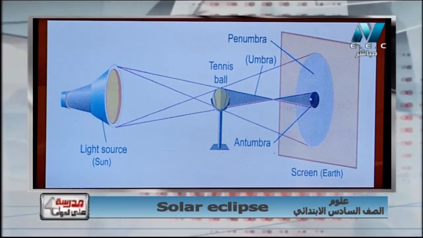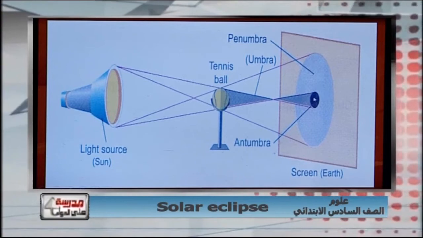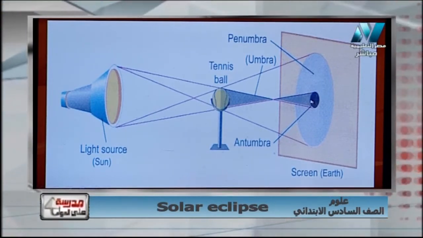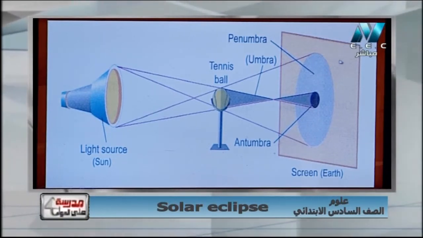But this is the extent of the umbra. It is called antumbra. And this is penumbra, and this is lighted area.